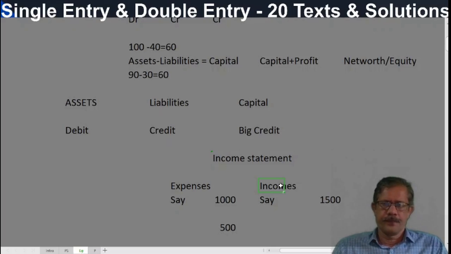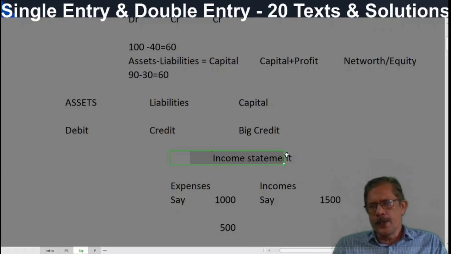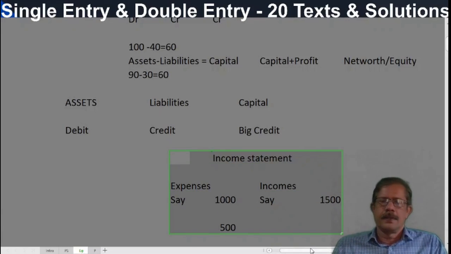Both are the same. Expenses, revenue account, maybe call it a revenue account. Different names are there. We call it the income statement. That is the correct thing. All the expenses are written here and all the incomes are written here. The difference is treated as profit. And this income statement cannot be prepared under single entry system.